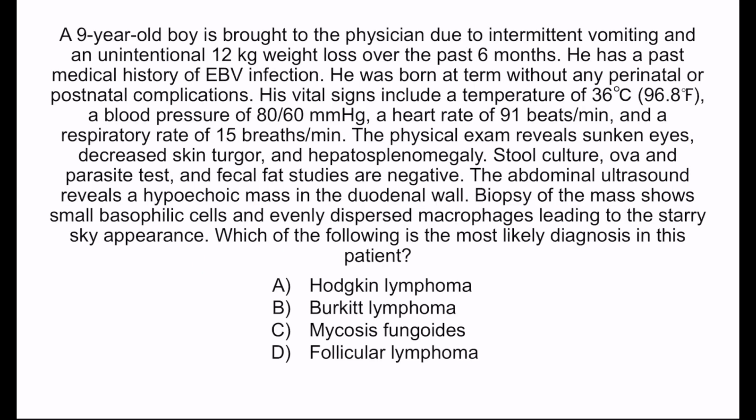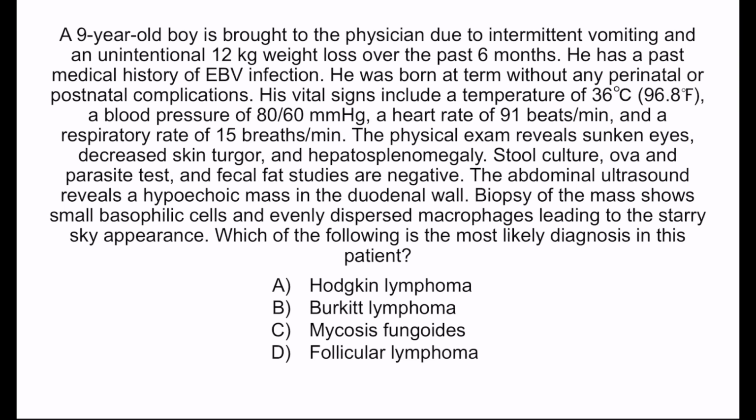A 9-year-old boy is brought to the physician due to intermittent vomiting and unintentional 12-kilogram weight loss over the past 6 months. He has past medical history of Epstein-Barr virus infection. He was born at term without any perinatal or postnatal complications. His vital signs include a temperature of 36 degrees Celsius, blood pressure of 80/60, heart rate of 91, and a respiratory rate of 15. Physical exam reveals sunken eyes, decreased skin turgor, and hepatosplenomegaly. Stool culture, ova and parasite test, and fecal fat studies are negative.